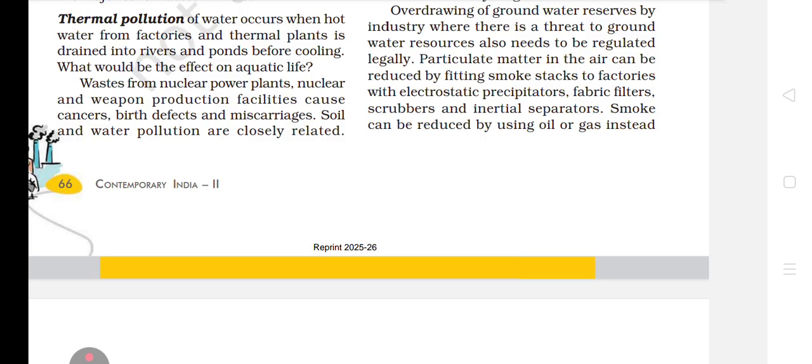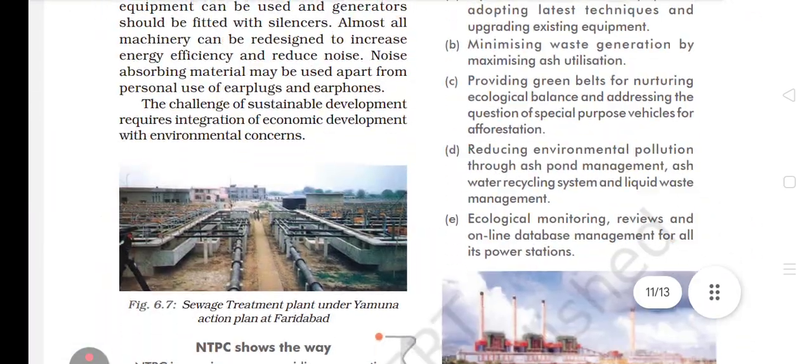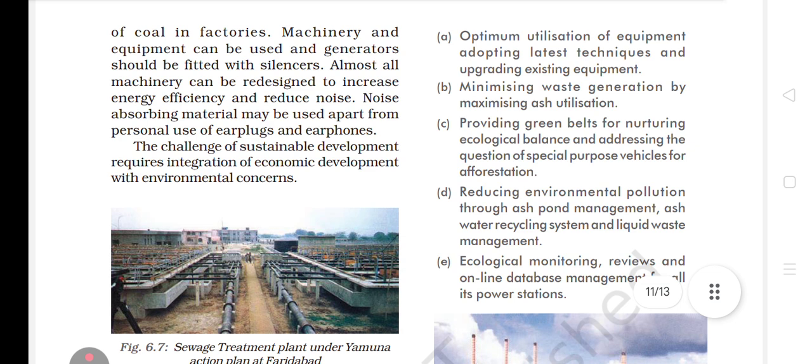Noise absorbing. Now, see, students, very important. What is written? What is written, bacche? Noise absorbing materials may be used apart from personal use of ear plugs and earphones. Very important, bacche. Then next is the challenge of sustainable development requires integration of economic development with environmental concerns. This point is the most important. See, challenge of sustainable development.